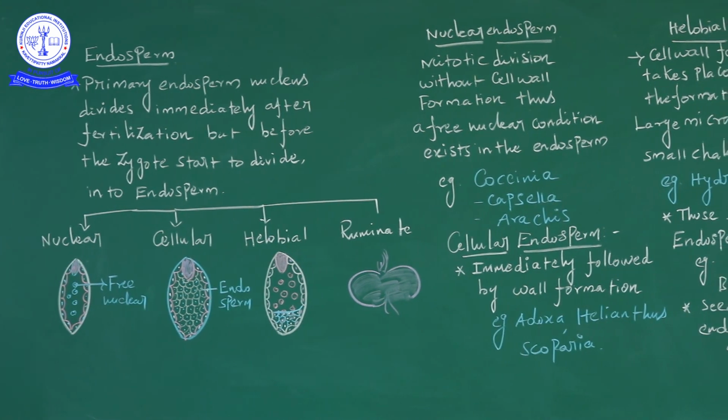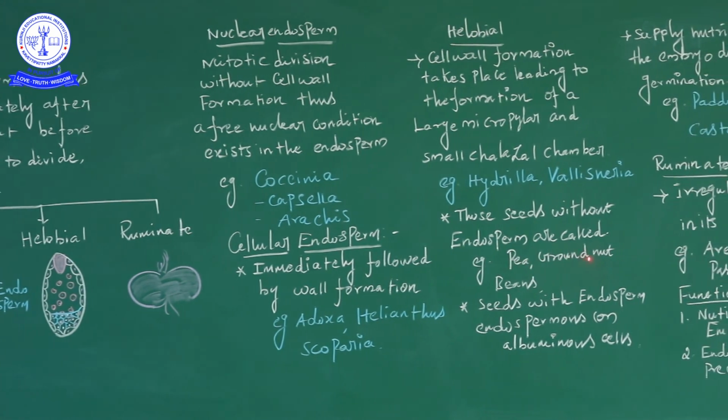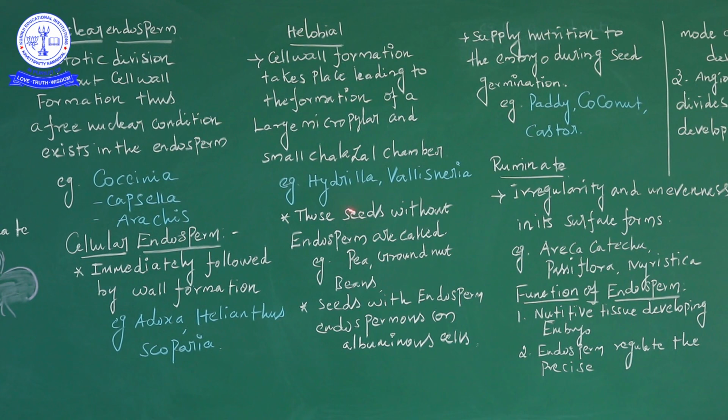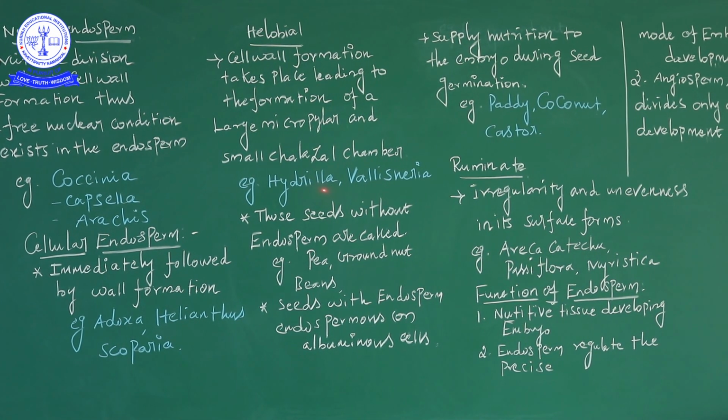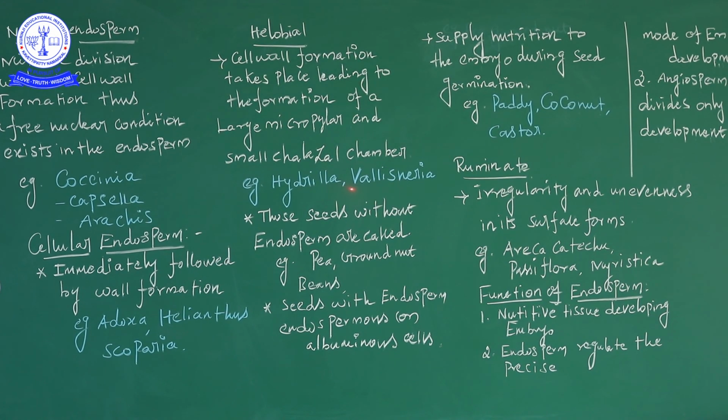Now, seeds without endosperm: examples are pea, groundnut and beans. The endosperm may either be completely consumed by the developing embryo, or it may persist in the mature seed.